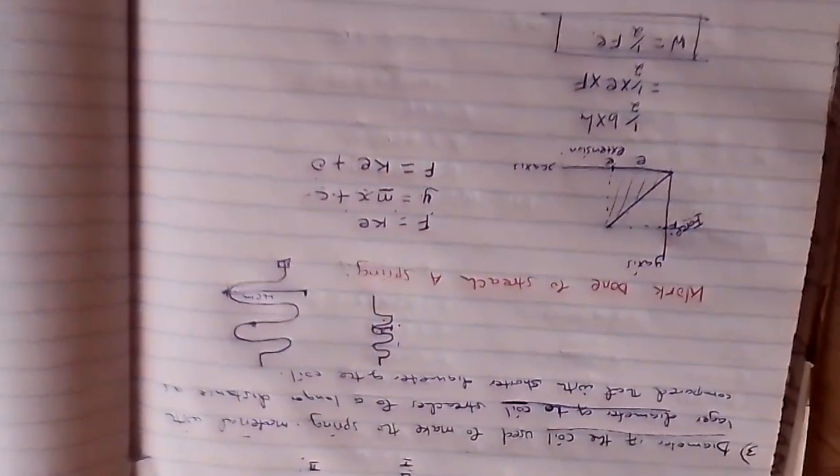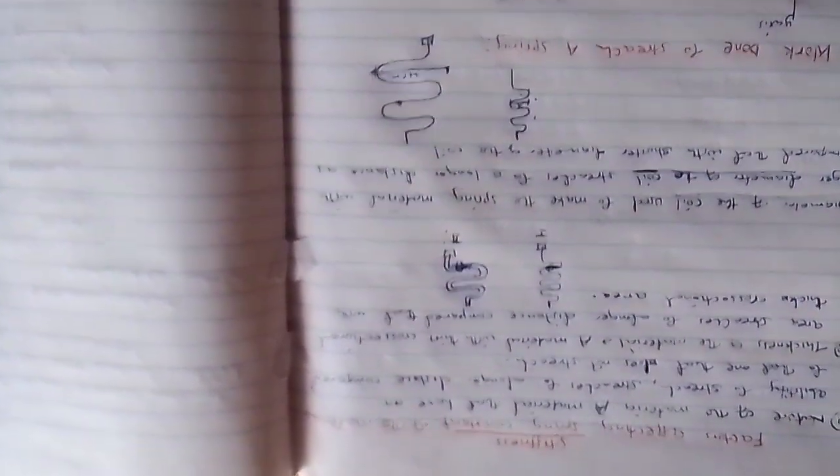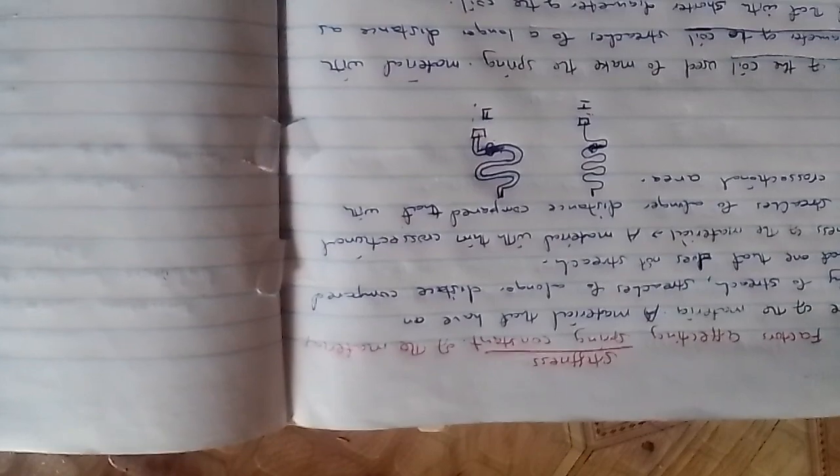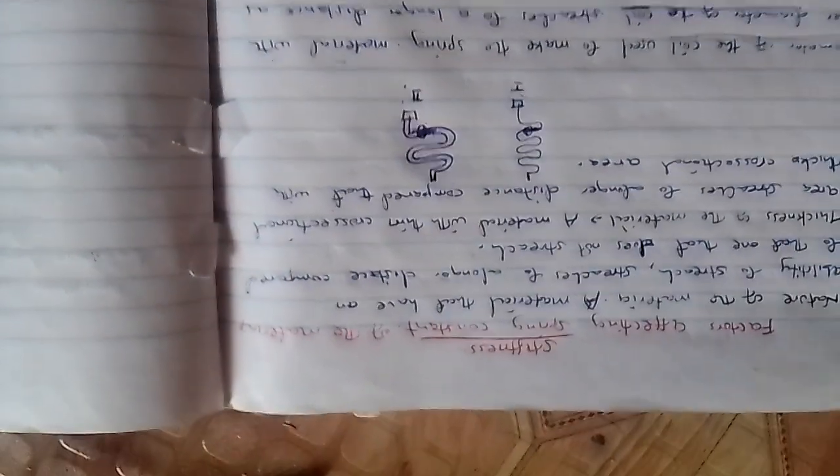Now, let's finalize on one thing. That is the combination of the springs. As you know, springs can be combined. We have been using one spring, one spring, one spring. Now, on any occasion that you have been given 2 or 3 springs, maybe arranged in different combinations, how can you get the spring constant? How can you get the extension of the total system? Now, when more than one spring is used, it's called a system of springs.